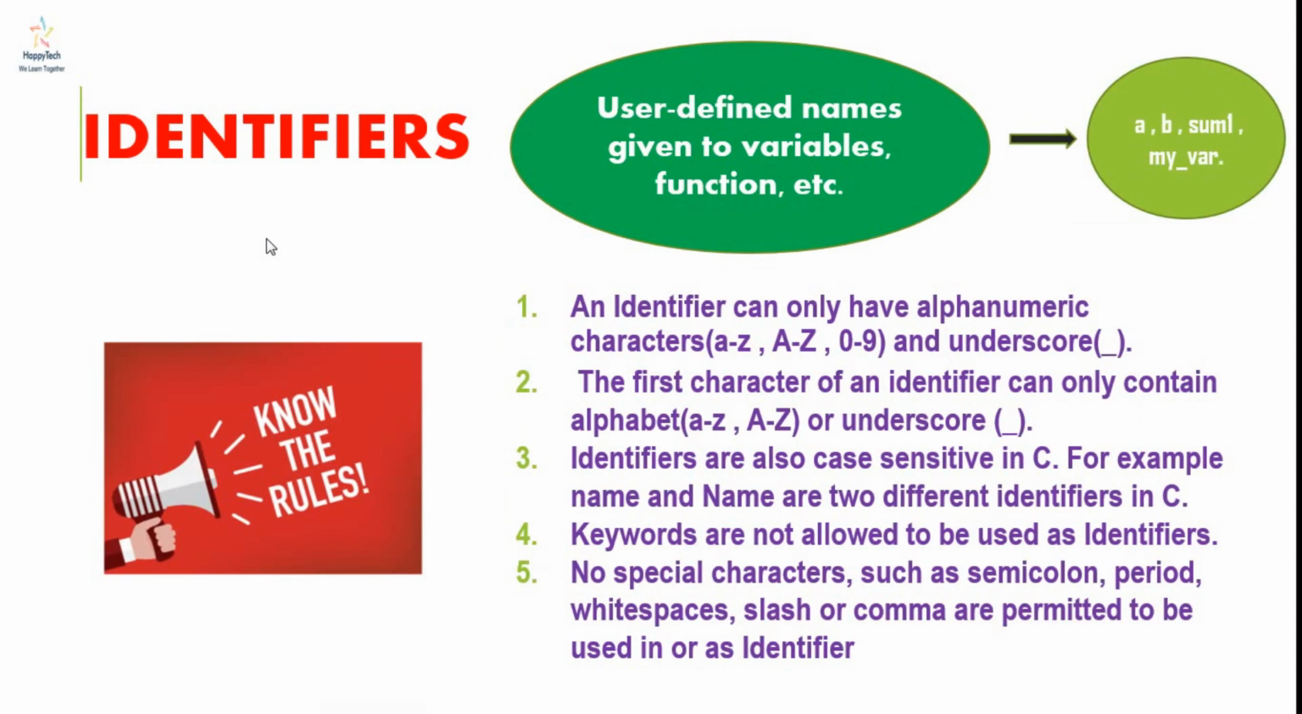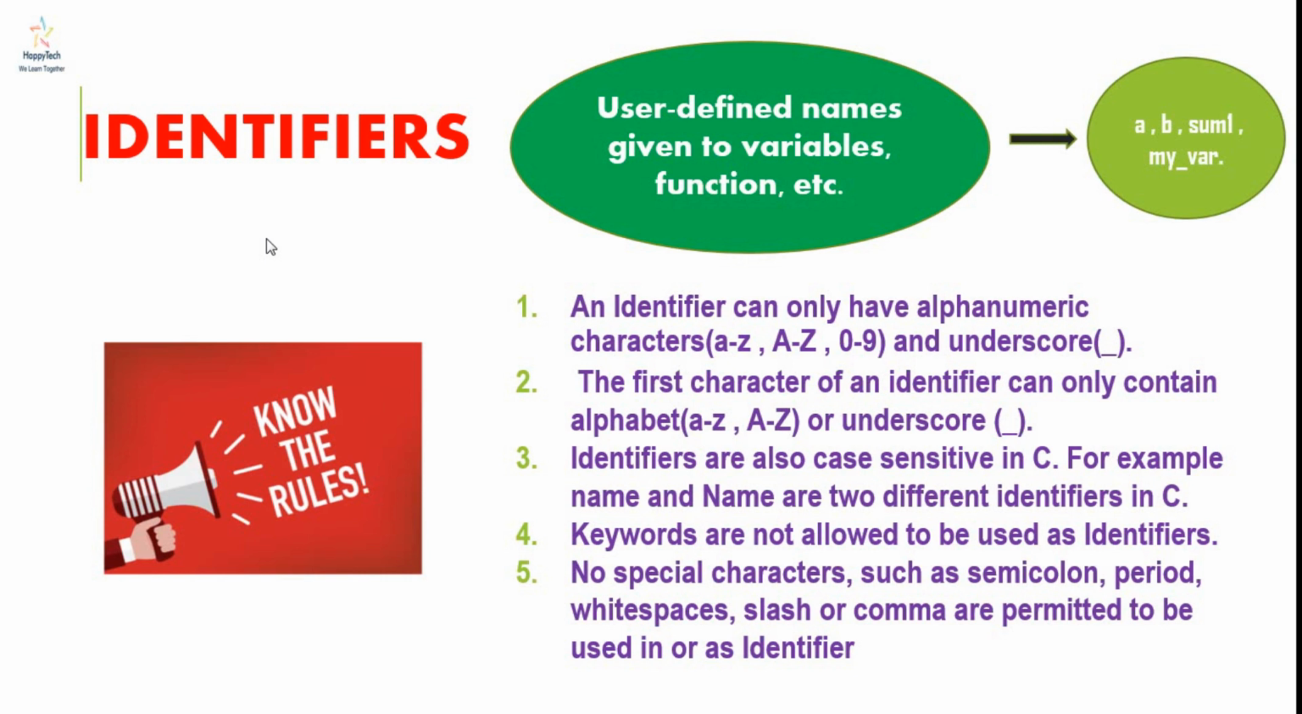Next is identifiers. So what is an identifier? Identifiers are user defined names given to variables and functions, and many more like array, structure, or anything. Examples are a, b, someone, my, where, or anything.